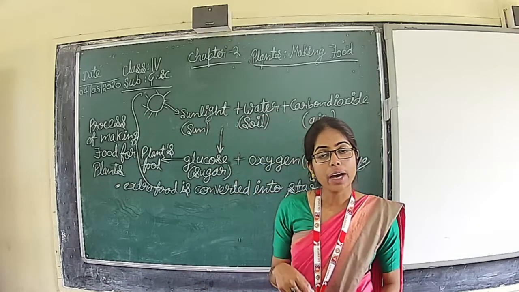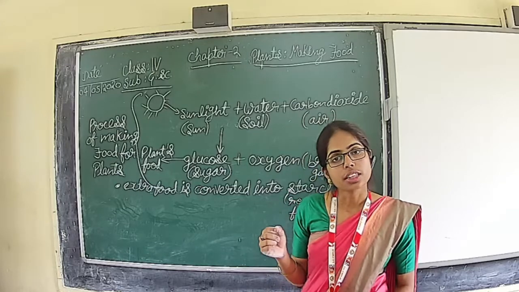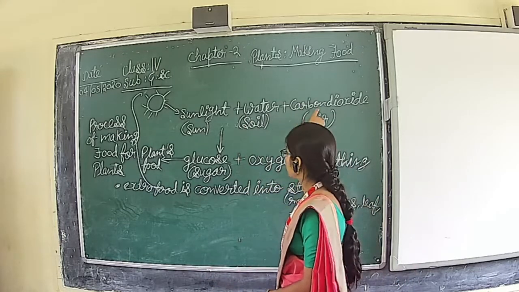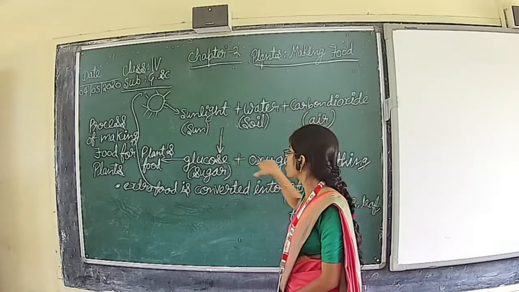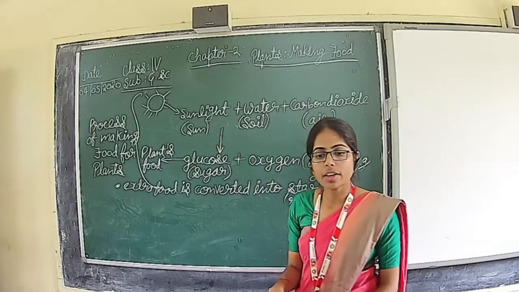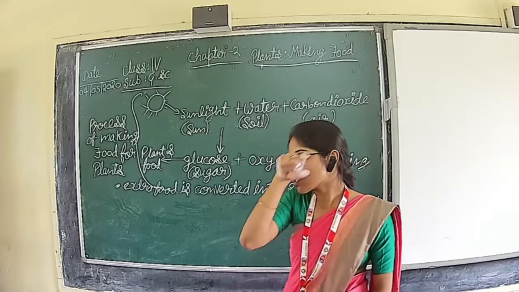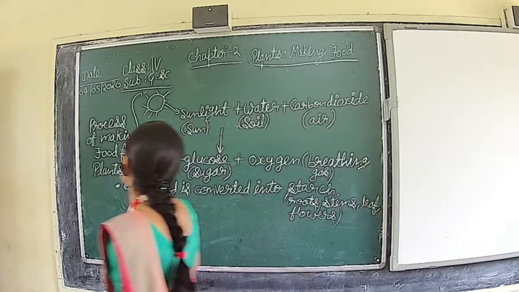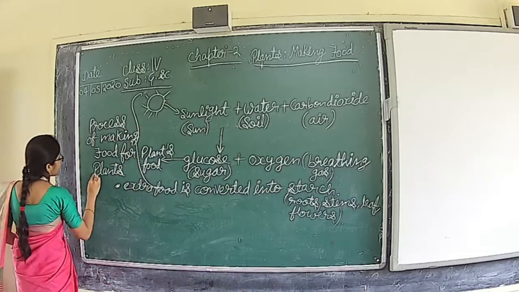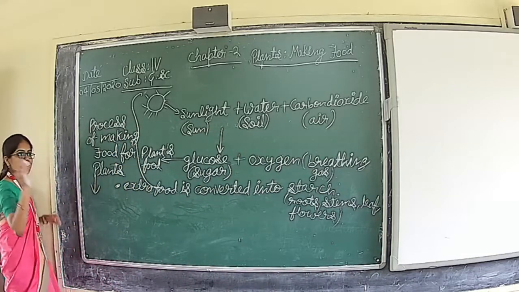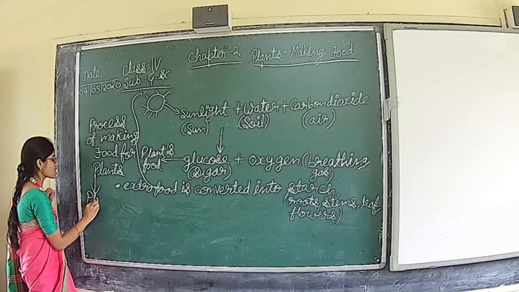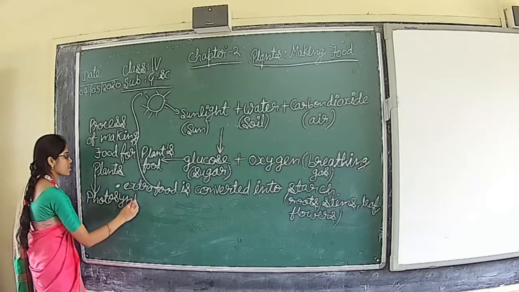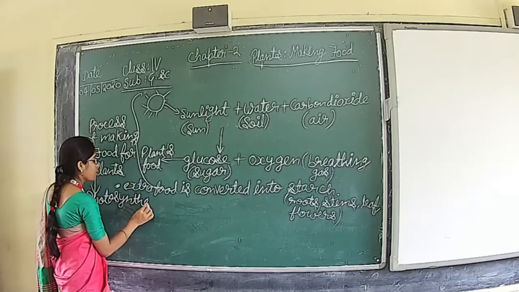The way plants turn water and carbon dioxide into glucose and oxygen, or into oxygen and sugar, is called photosynthesis. I told you this is the process of making food for plants. What is the scientific name for this process? This is nothing but photosynthesis.